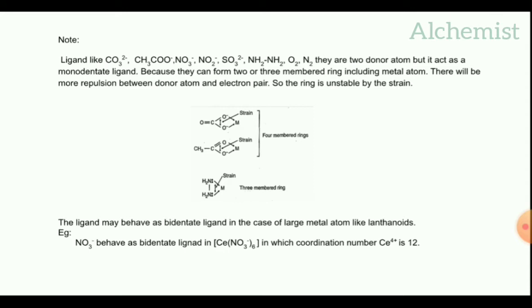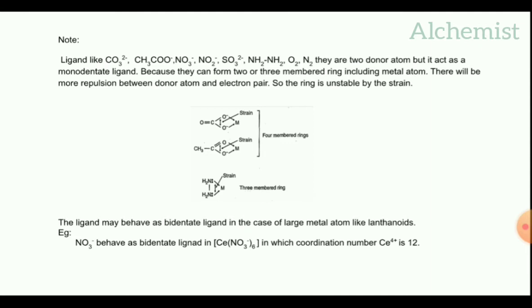But in the case of large metal atoms like lanthanoids, these ligands behave as bidentate ligands because of the bigger size of the metal atom.